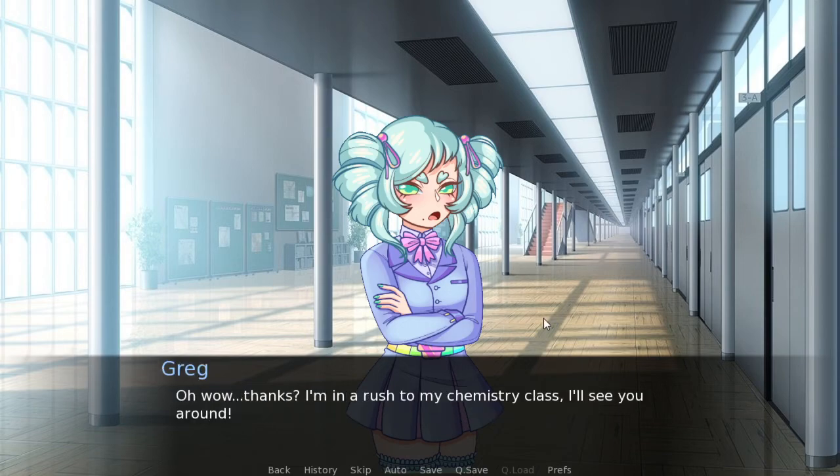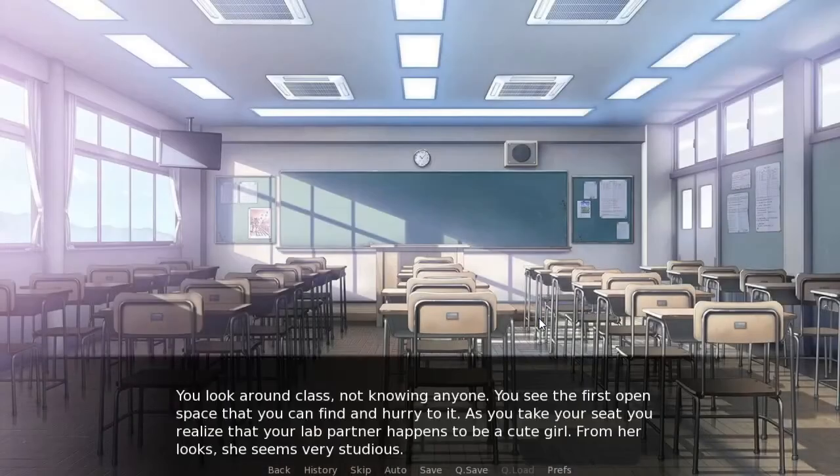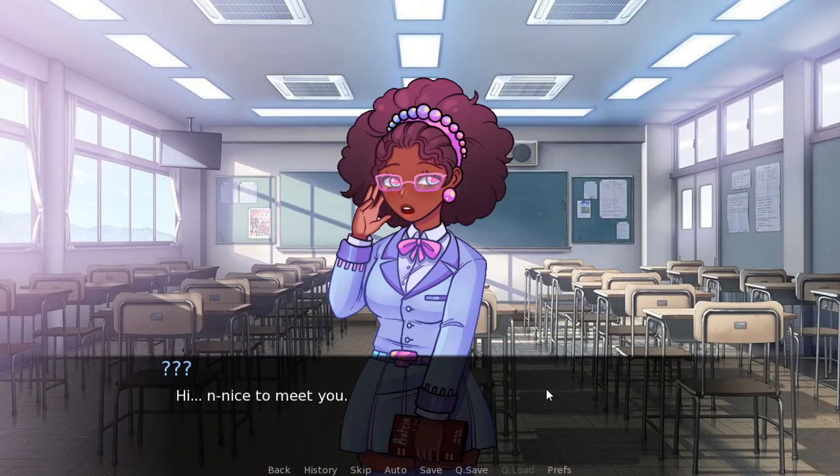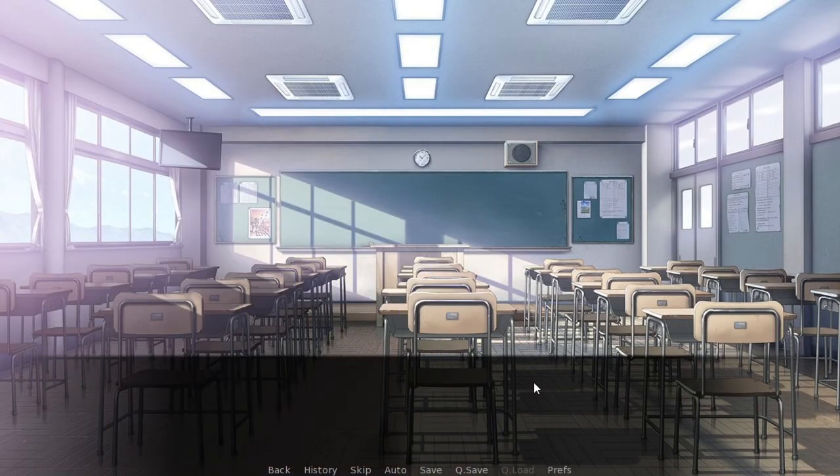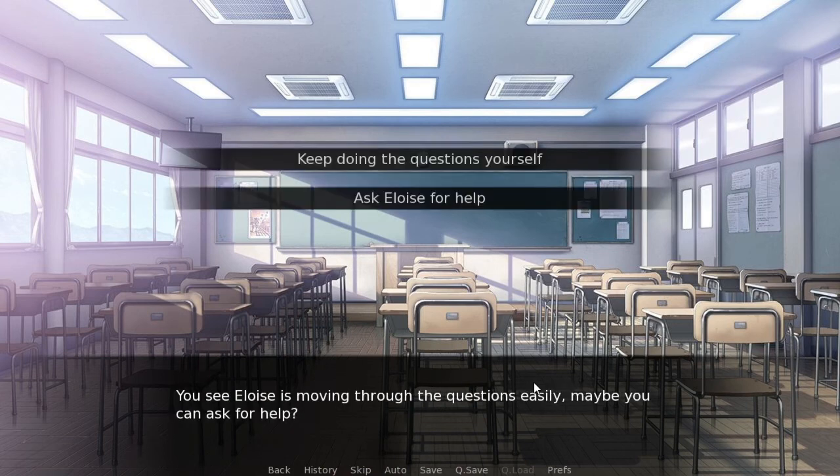Now, as the game progresses, we'll meet some more characters. Like right now, we meet a new character named Eloise. And as we keep playing the game, we'll be presented with more and more options. For example, here, we can either ask Eloise for help with some work, or we can keep doing the questions ourselves in our chemistry lab.